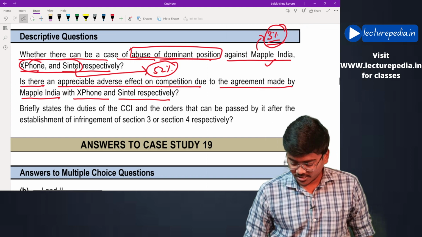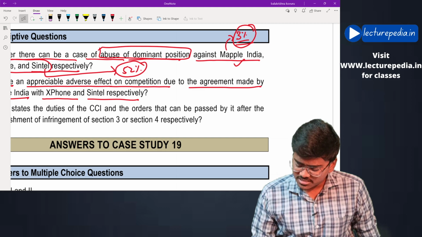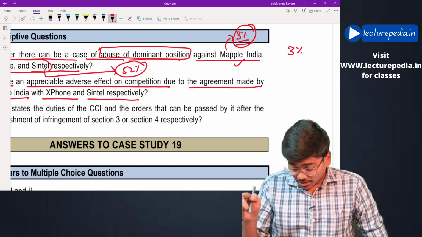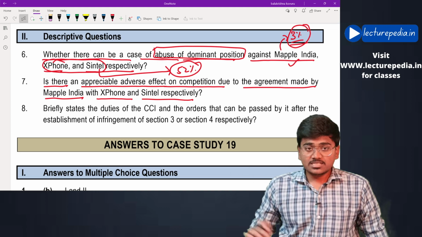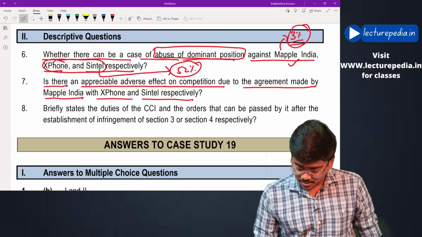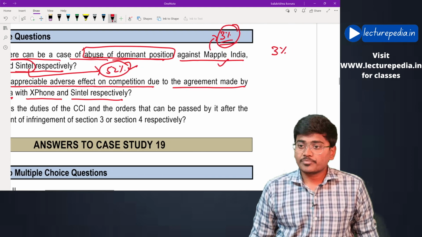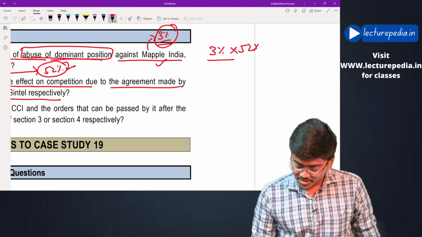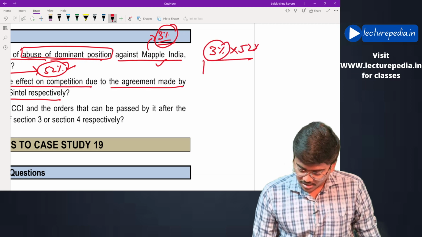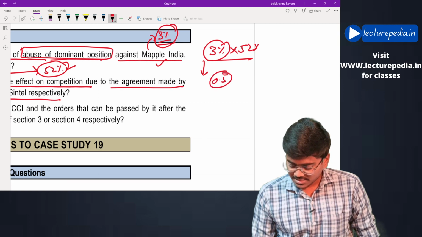Maple India is having a share of just 3%, and that too it has entered an agreement with Xphone and Sintel. Xphone and Sintel are having 52% share in the cellular industry. That means 3% into 52%, which would be a reduced percentage of some 0.5%, like that we will be getting 1%.